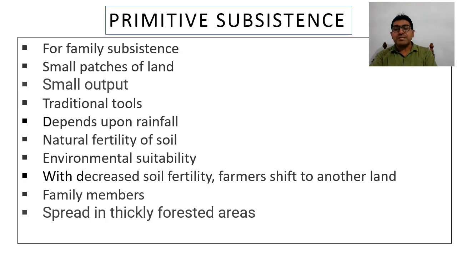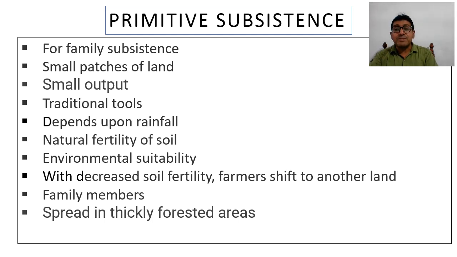Primitive subsistence farming. In exams, it is usually asked what are the features of primitive subsistence farming. First we need to understand what primitive subsistence farming is.